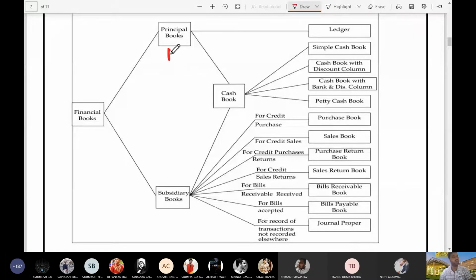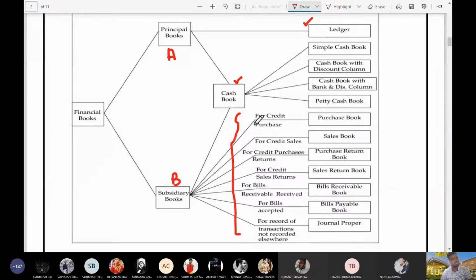The first principal book of entry is cash book, and the other is ledger. Now, instead of preparing the principal book of entry or journals, we are preparing subsidiary books, and subsidiary books also have two parts. One is cash book, and the other is relating to all these accounts.